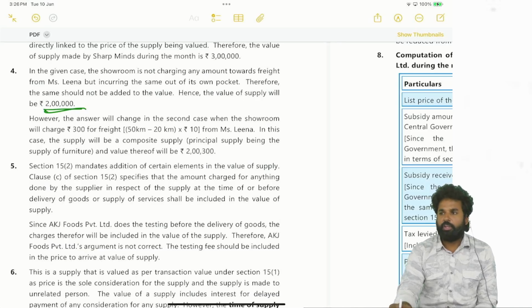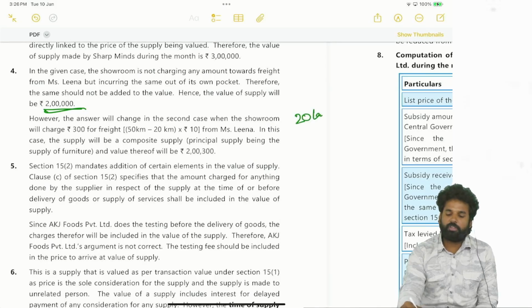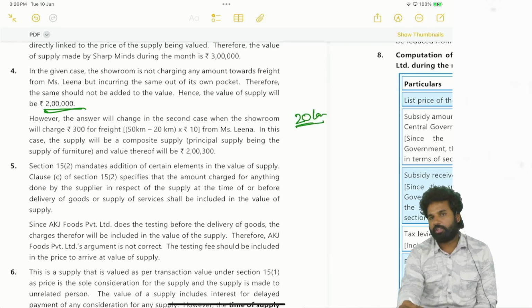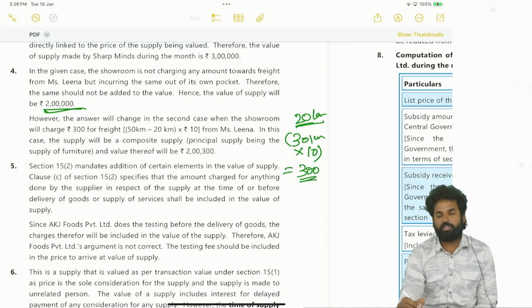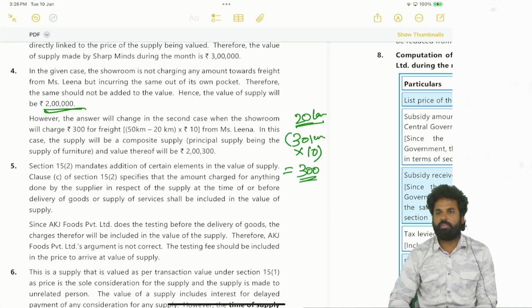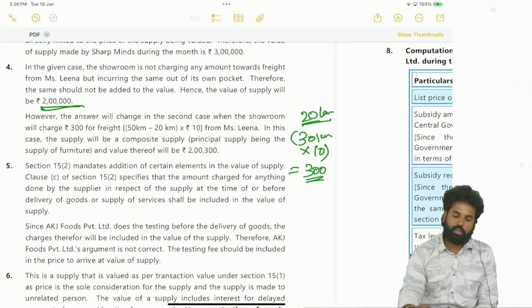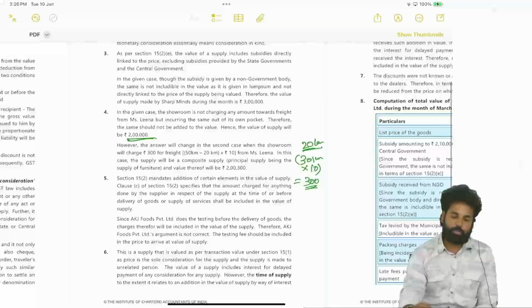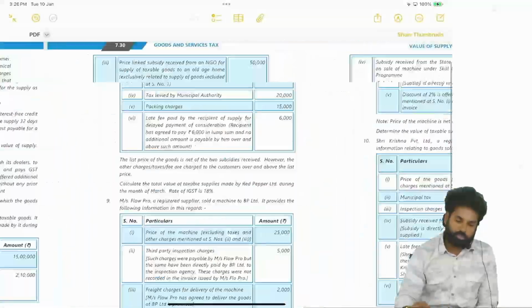If it is 50 kilometers away from the residence, then for first 20 kilometers, there will not be any charge. For remaining 30 kilometers, there will be a charge of 10 rupees per kilometer. Then it will be 300 rupees freight charges. Freight charges will be added to the value. Why? It is an incidental expense, delivery cost. Delivery is an incidental expense as per section 15 subsection 2 clause C. Delivery charges, incidental expenses has to be added to the value. So that's why value will be 2 lakh 300 rupees. Okay, right. Next question is fifth one.